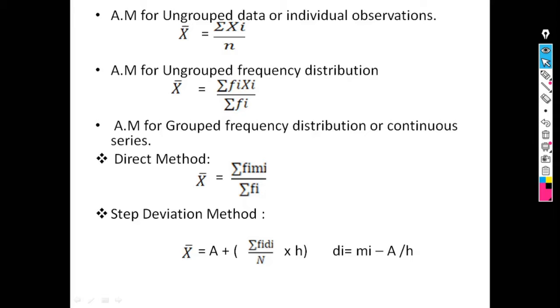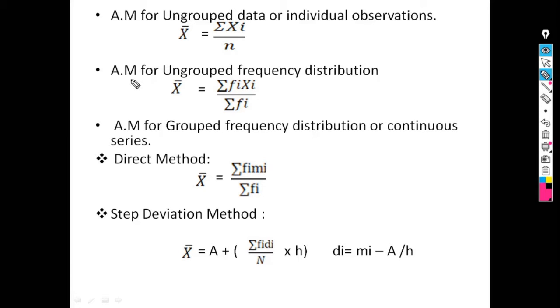After that, we saw the definition of arithmetic mean. Arithmetic mean is denoted by x bar and is defined as the sum of observations divided by the total number of observations. Then calculation of arithmetic mean for different types of data. First, for individual observation, the formula is x bar equal to summation of xi upon n, where n is the number of observations.